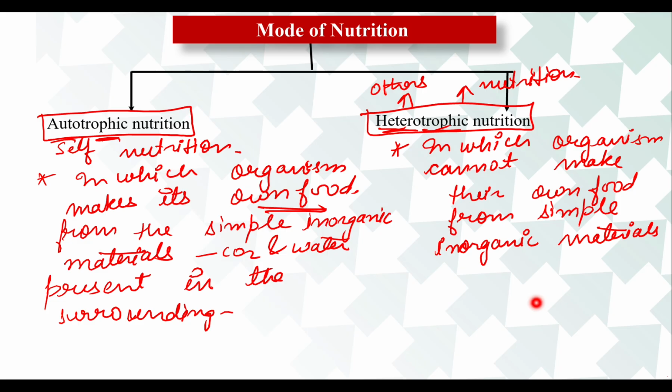Clear? They are not able to make their own food from simple materials like carbon dioxide and water, while they depend on others, like we depend on plants for our food. We are able to cook food, but we are able to cook food only when plants provide it to us.